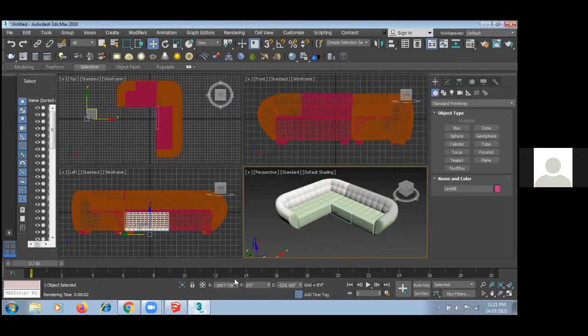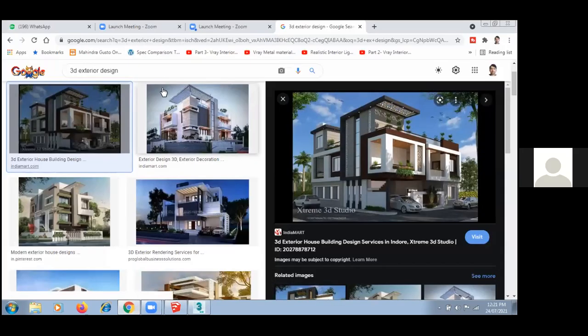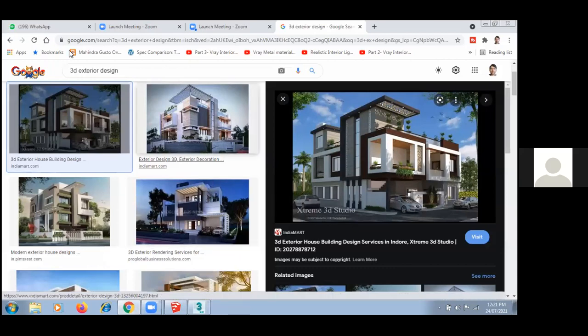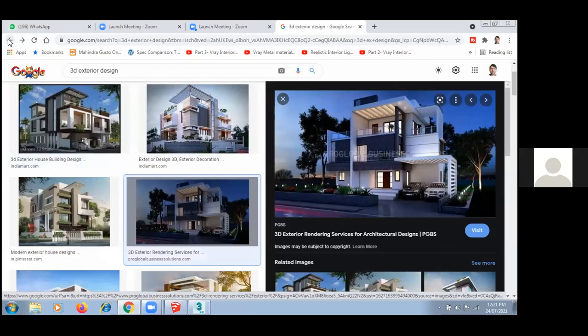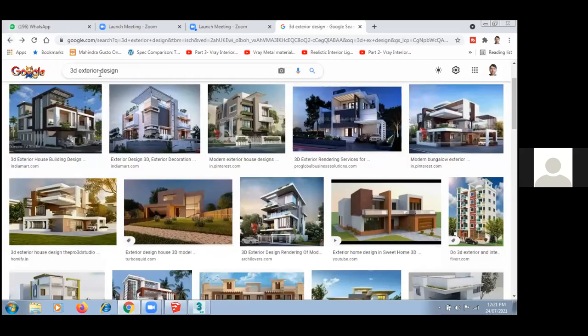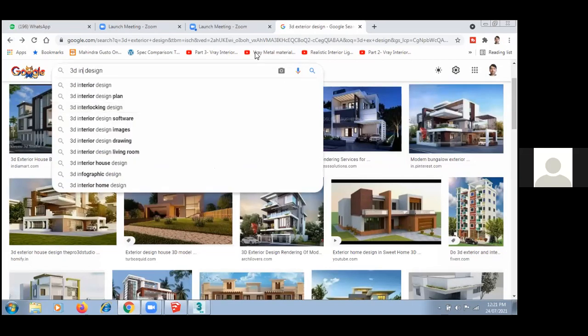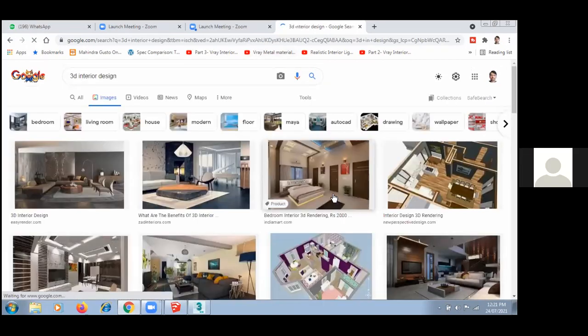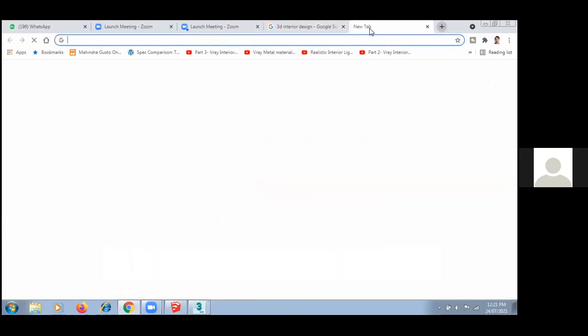There are many things readily available. What we have seen over here is that we have ready-made cars available, ready-made sofas available. Whatever you can see in these kinds of objects, most of the things are readily available, like this kind of lights, this kind of sofas, bed, or side table. We just have to drag and drop them over there. I'm going to show you that site also, from where you can get them.